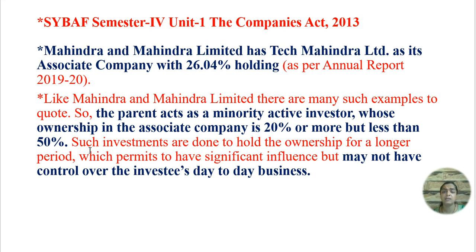But the parent company cannot control Tech Mahindra in day-to-day business activities. They only have a minority of shares invested in Tech Mahindra, and Mahindra and Mahindra does not have the right to control Tech Mahindra's day-to-day business activities.